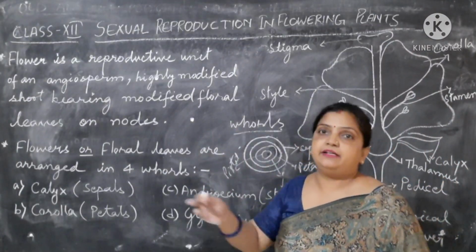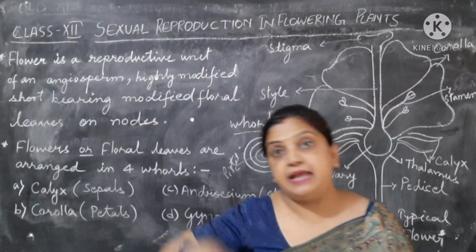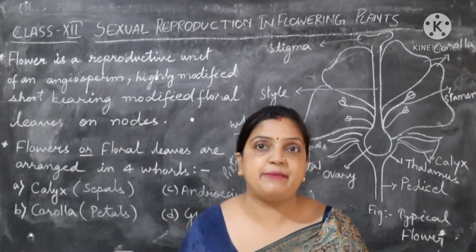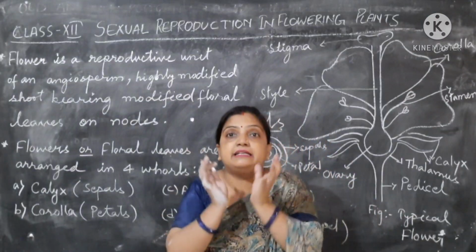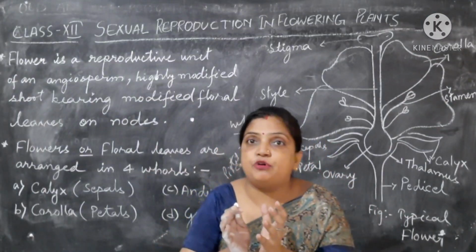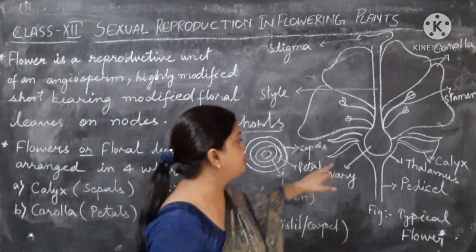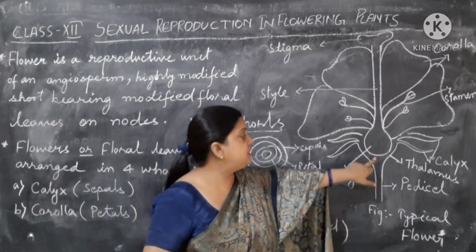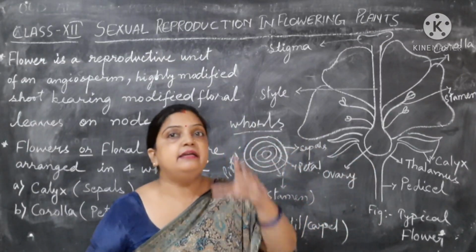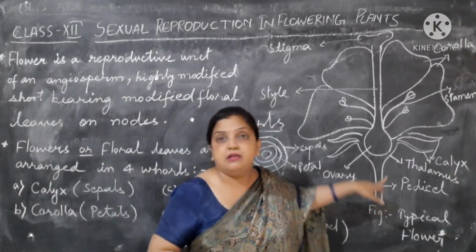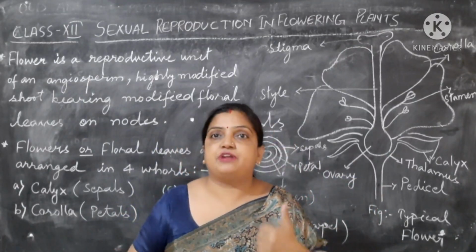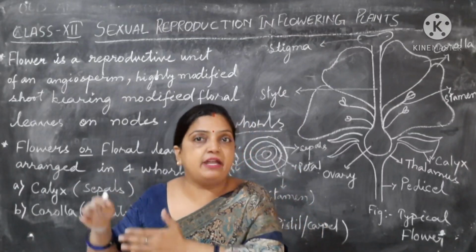Then next to it are your colorful petals. And then the outermost is your sepal. Now all these four whorls are held by what? They are held by a structure called the thalamus. Now this thalamus is connected to a pedicel or a peduncle by a stalk-like structure with the modified shoot.